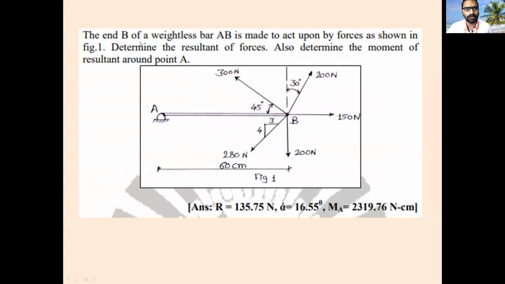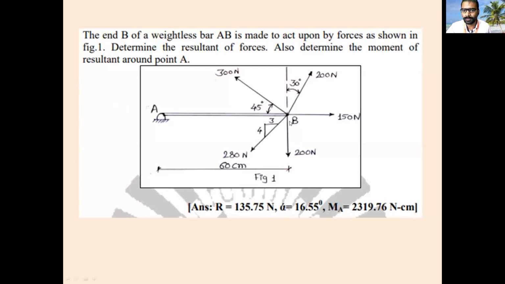The end B of a weightless bar AB is made to act upon by forces as shown in the figure. There is a beam. AB is a beam. The beam is weightless, there is no weight. Determine the resultant of forces. There is a system of forces acting at point B. There are a number of forces on B. You have to determine the resultant of this. Also determine the moment about the point A.